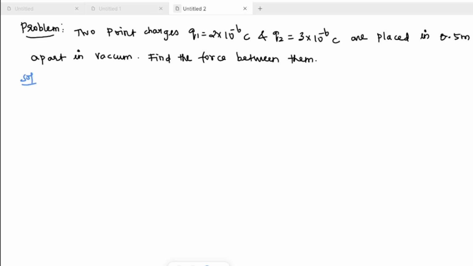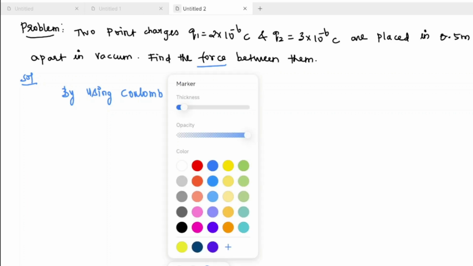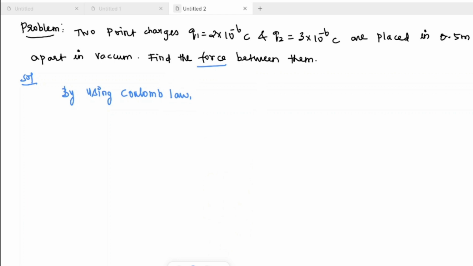So how to solve? First, what is given? We have to use Coulomb's law to find the force between the two charges. Force F is equal to K Q1 Q2 by r square.